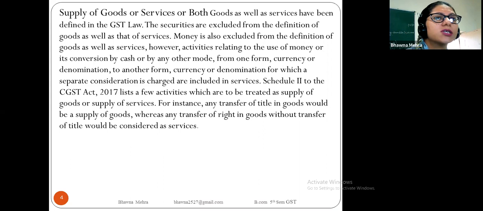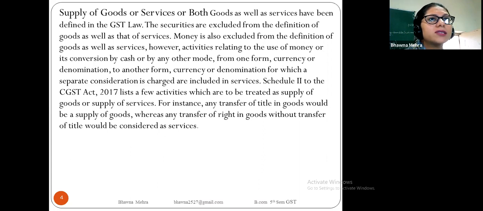Securities are excluded from the definition of goods as well as that of services. Money is also excluded from the definition of goods and services. Money is excluded from this definition. This is not included in goods and supply of services.